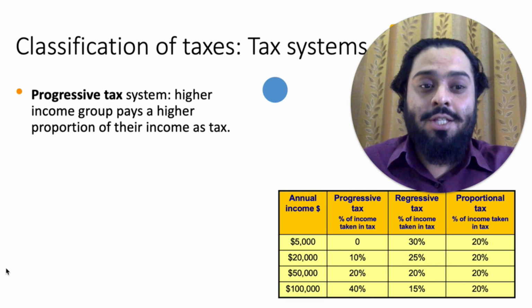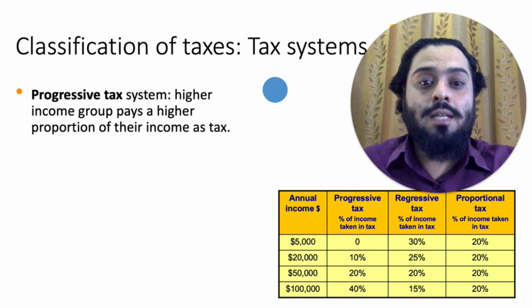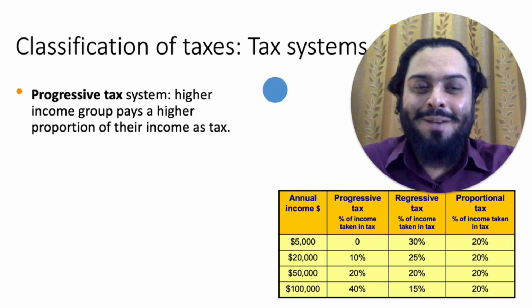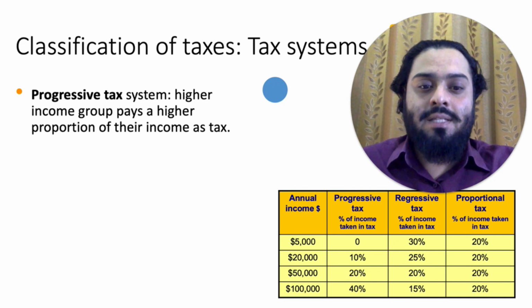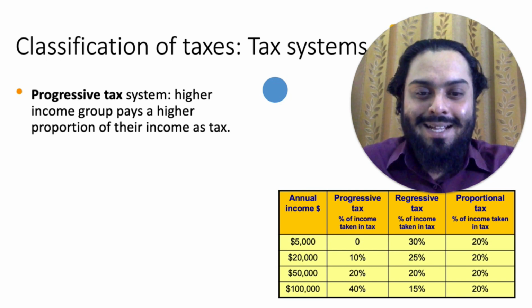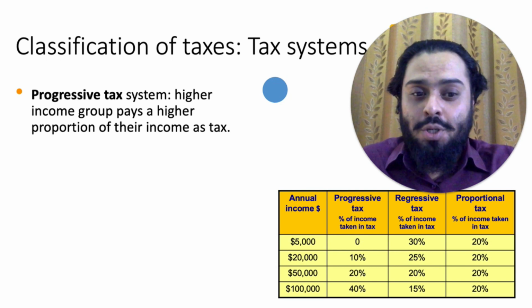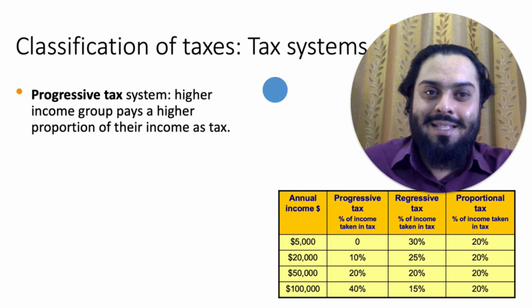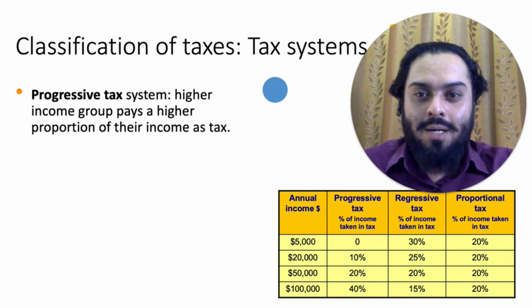In a progressive tax system, the proportion of income taken in tax rises as income increases. This means people or firms with higher income pay a higher proportion of their income in tax than those on lower incomes. Governments use progressive taxation because they feel those on higher incomes can afford to pay a larger proportion of their income in tax, and to reduce income inequality after tax, that is, to reduce the income gap between the rich and the poor.